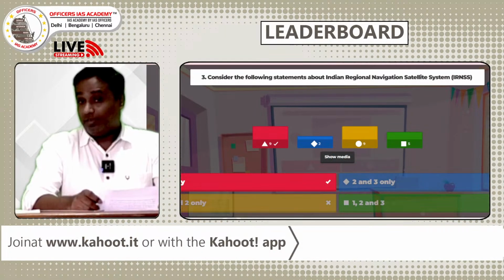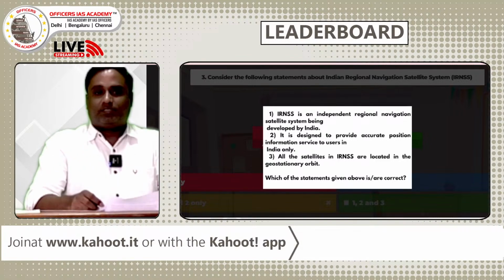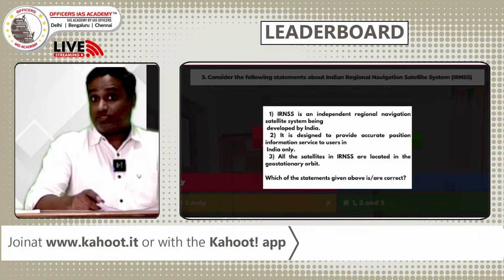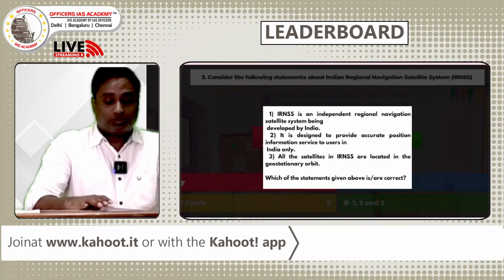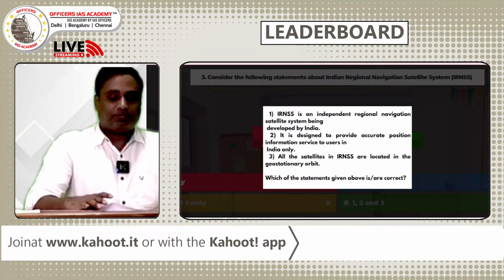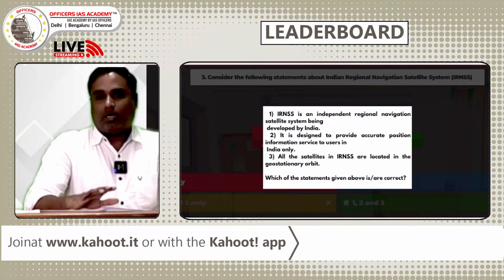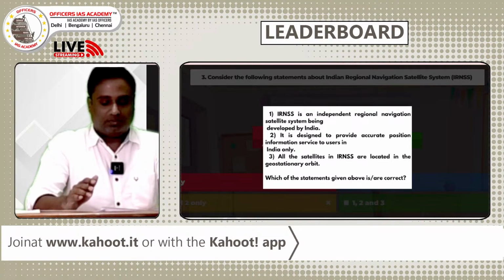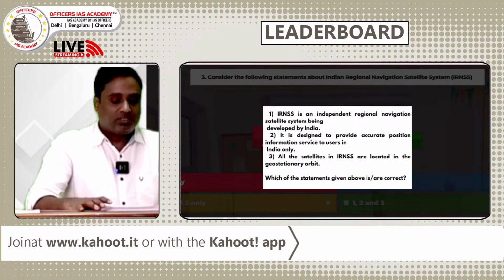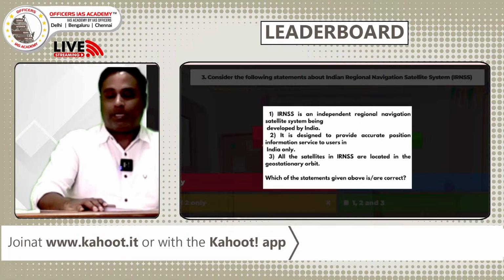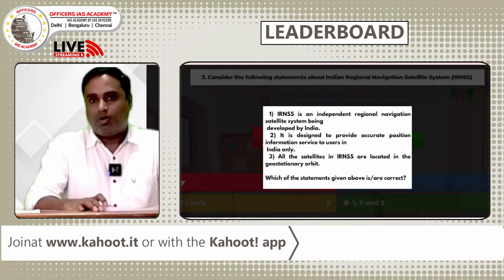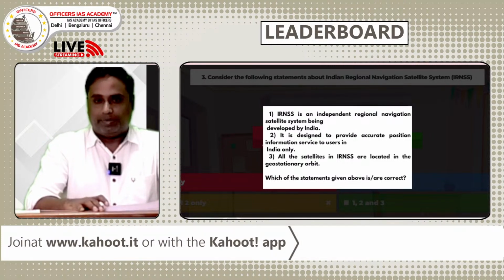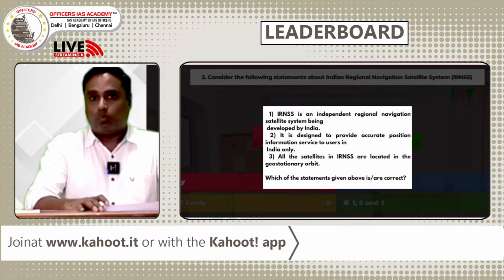The right answer is A. IRNSS is an independent regional navigation system developed by India. That is perfectly correct. But the second statement talks about being designed to provide accurate position information for India only. No, not only users in India. It covers 1,500 kilometers from its boundary. And the third statement, all the satellites of IRNSS are located in the geostationary orbit. No, there are 7 satellites, 3 in geostationary and 4 in geosynchronous orbit. So the second and third are wrong, only one statement is correct.